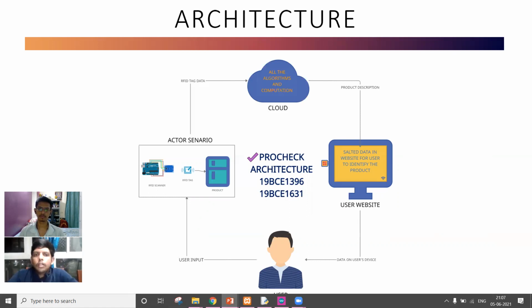We have used a sorting algorithm that I'll shortly explain. According to that sorting algorithm, the RFID tag gets computed to determine whether it's a proper tag or not, and then it gets displayed on the website, which acts as an interface between the user and the cloud. So the user can view on the website whether it's a proper product or not. So this is how ProCheck basically works. That's the main idea.